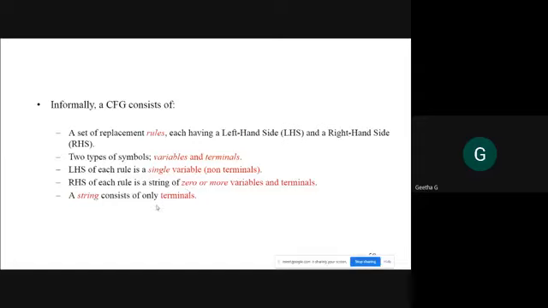Finally, you stop at one point, because in a string containing only terminals you cannot replace further. So the string consists of only terminals. That's what the language will define. W is in terminal star and S derives that W, right? So this is what you have to recollect whenever you go for context-free grammar.